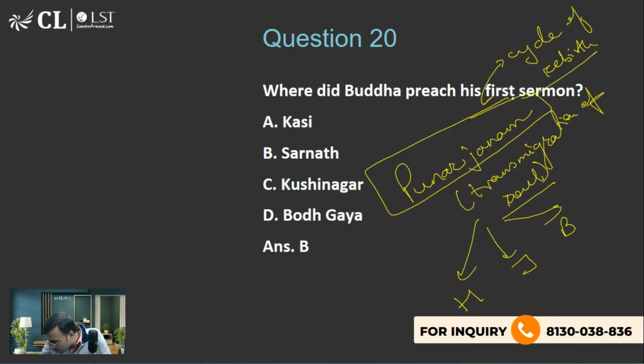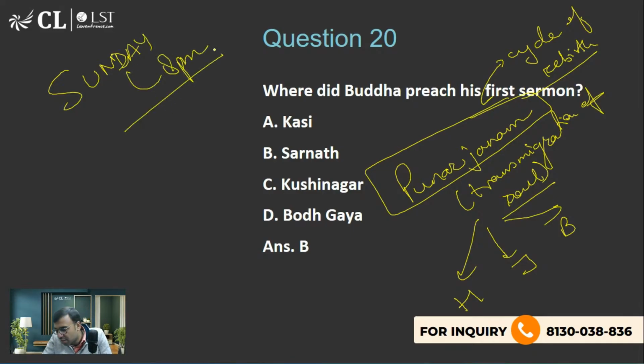Okay. Sir, preparation. You are asking how to start preparing for static GK. I would say, keep watching every Sunday at 8 p.m. You keep on watching the class and make notes. In the next 1 year or 8 to 10 months, 11 months, you will learn a lot of static GK. The source is this. Best source is this. Keep doing this daily and a lot will get covered. Many people recommend Lucent's book and many other things, but I think keep on watching this class and make notes. That is the best source.